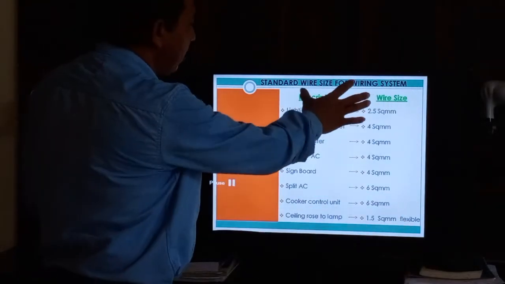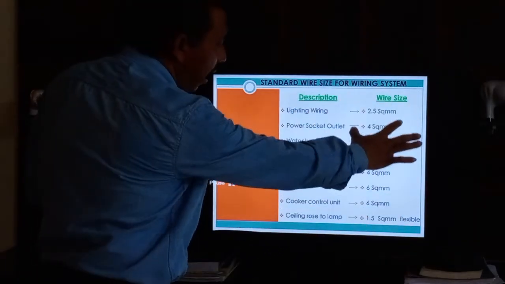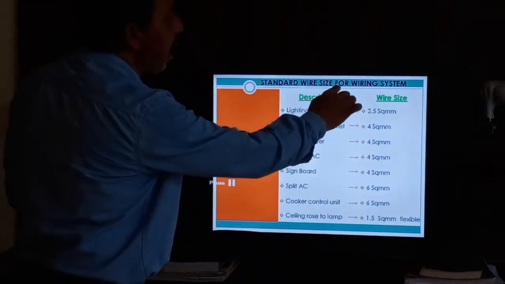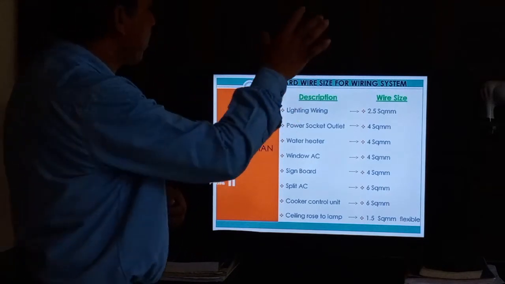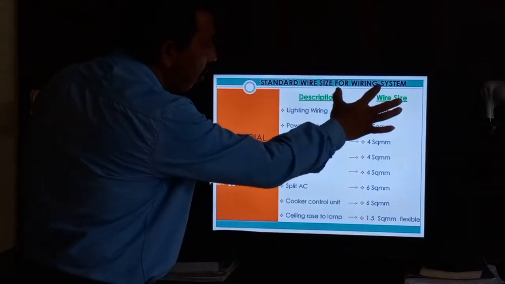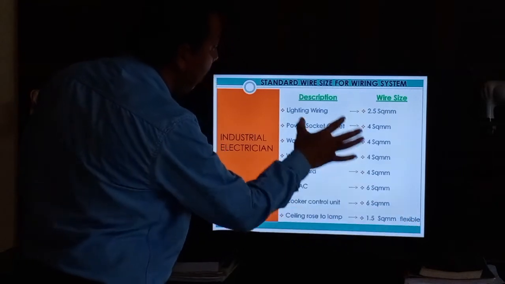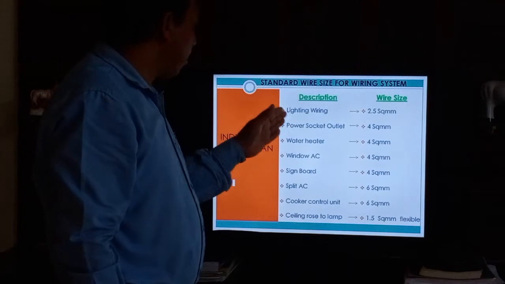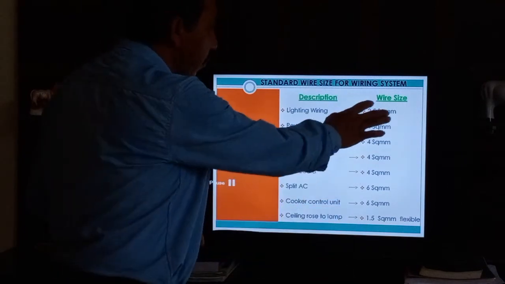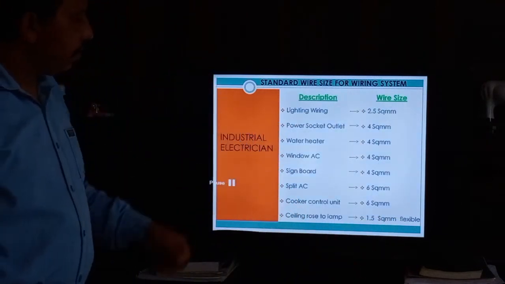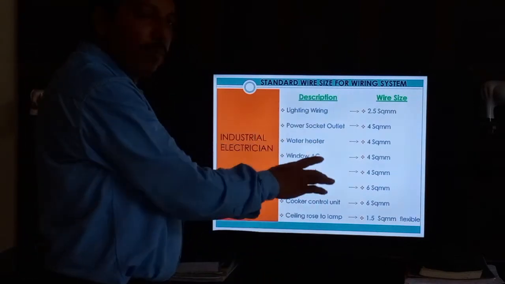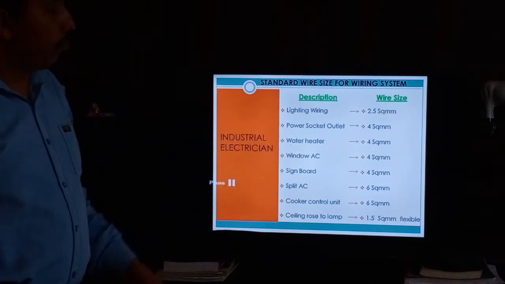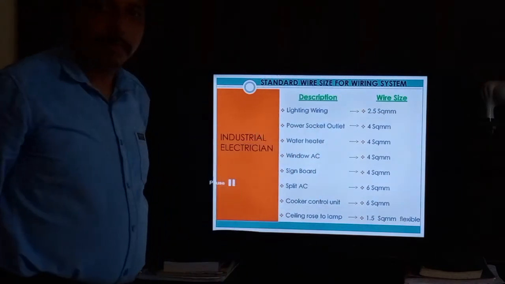So this is the description of wire sizes and their purpose in standard wiring systems. If you make standard wiring, you should follow these cable sizes. Lighting, wiring, power, water heater, anywhere, you can follow this schedule. I hope all of you are writing in your notebooks also. This is important for you.